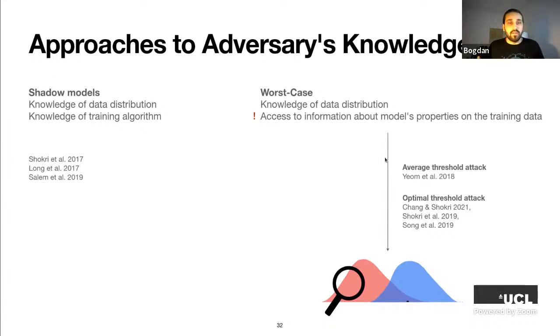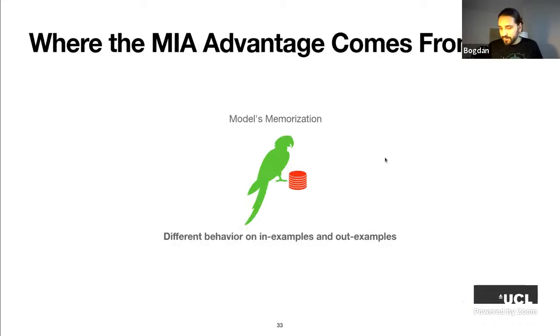And it's good for practice because it incentivizes caution in deployment, right? Except when it's not. And this is not actually a good thing to do, specifically when we're evaluating disparate vulnerability. So why can this be a problem? To answer this, we have to understand why the adversary can distinguish in examples from out examples. Where does this advantage come from?